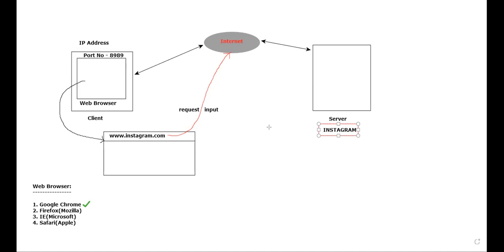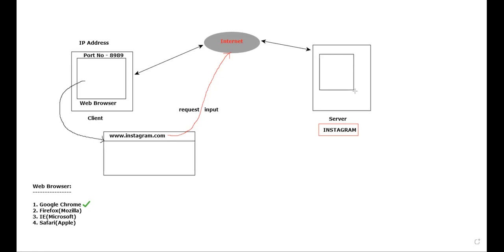Don't you think the Instagram application should be running somewhere else within the server? Yes or no? Guys, right now within the client machine, somewhere the web browser is running. Correct, right? Similarly, the Instagram application will be running on one server. That means within the server it will be running. Okay, sir, what is it technically called? Right now, in order to access something, you'll be using what? Web browser.